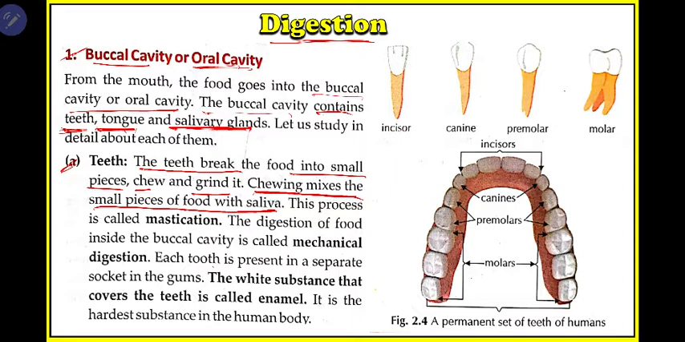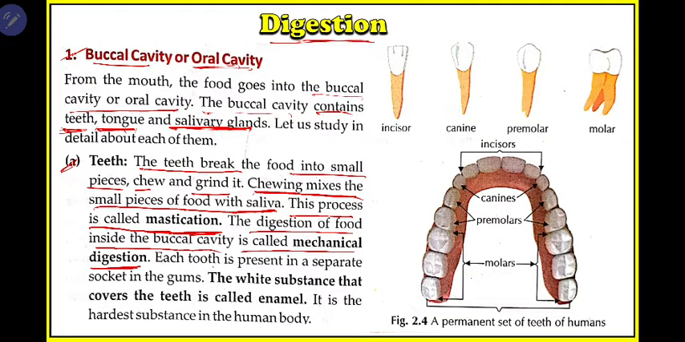Saliva from the salivary gland. This process is called mastication. So what is mastication? Mastication is the mixing of food, small pieces of food, with the saliva. The digestion of food inside the buccal cavity is called mechanical digestion.